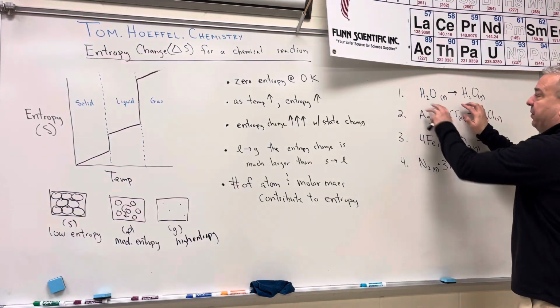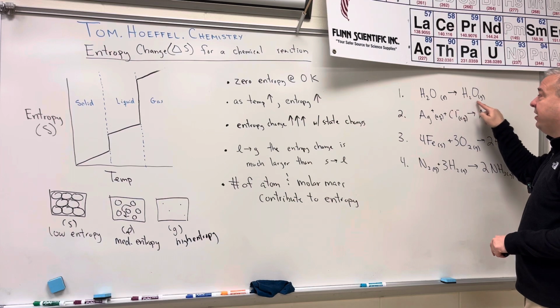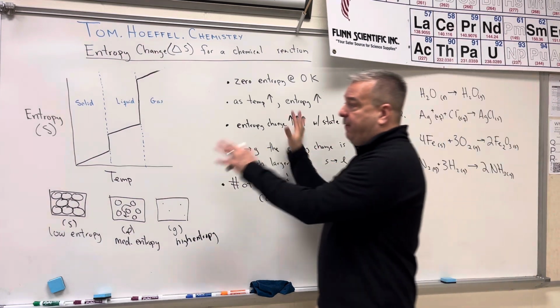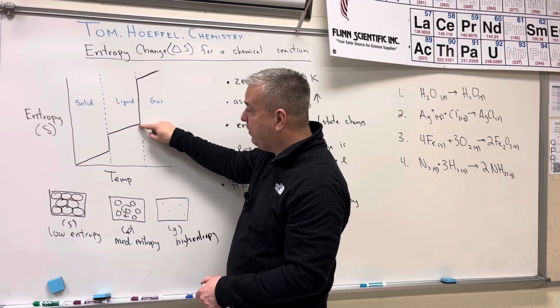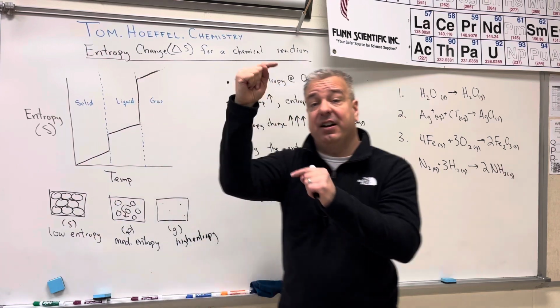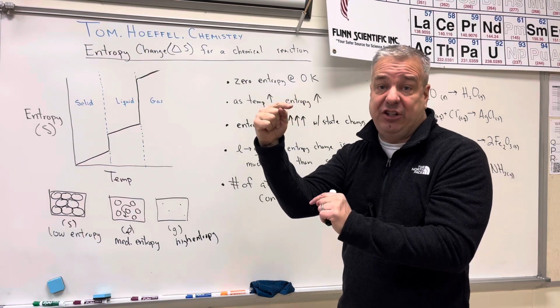Our first example is water in the liquid phase changing to water in the gas phase. If we look at some of the stuff from our last video, if you go from a liquid to a gas, there is a humongous entropy change when that state change occurs.